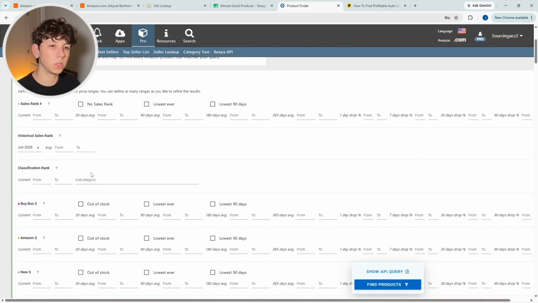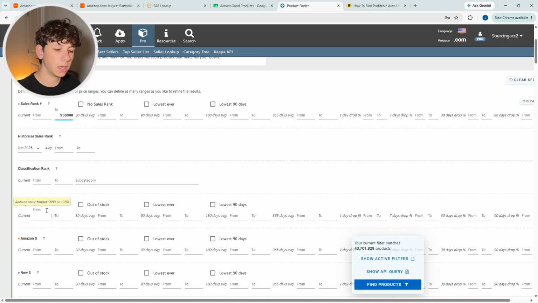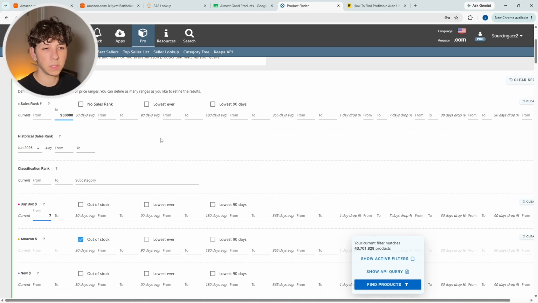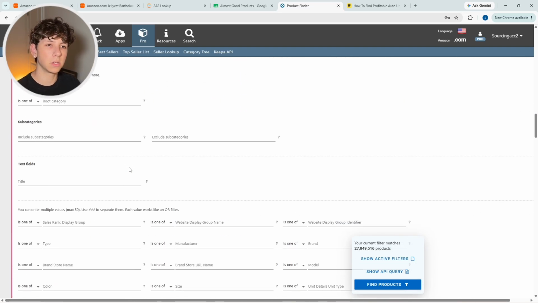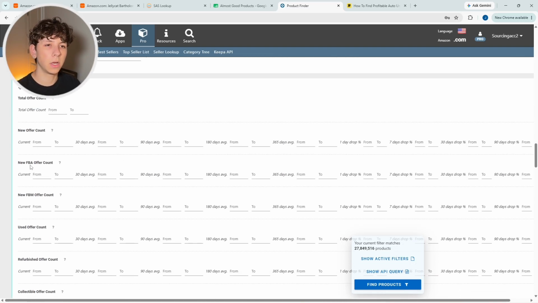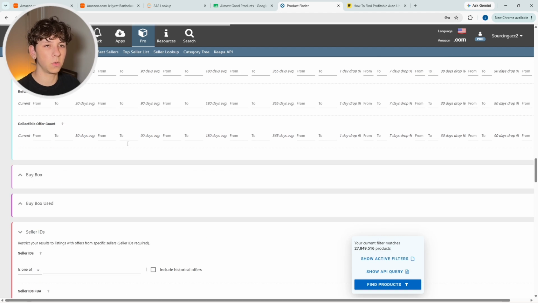What you can do is set some default filters, like I'm going to set here. I would set a max sales rank of maybe 250K, buy box at 7, Amazon out of stock. Why we're doing this is it gives us probably the best products that we're going to be able to find that are likely somewhat in the range of profitability and still arbitrage friendly. I'm going to set a new offer count from 3.